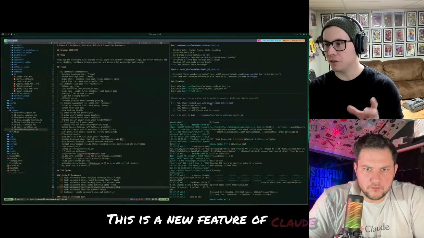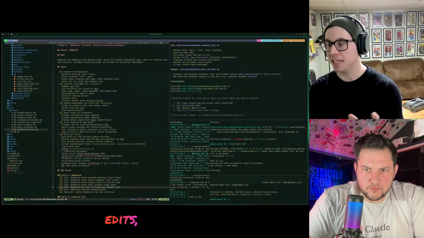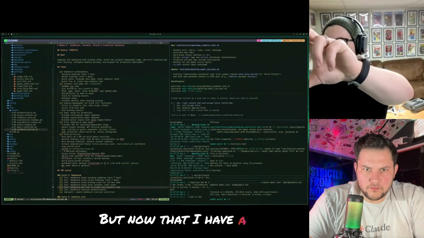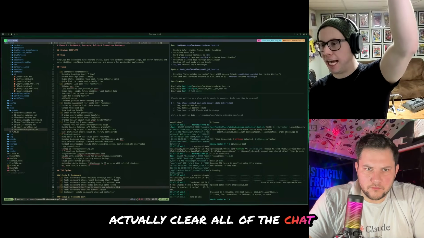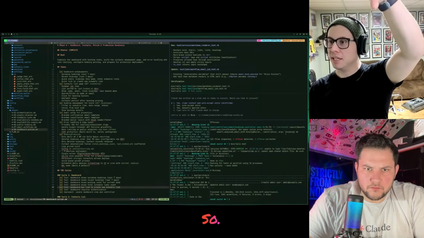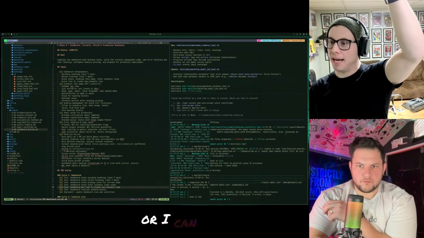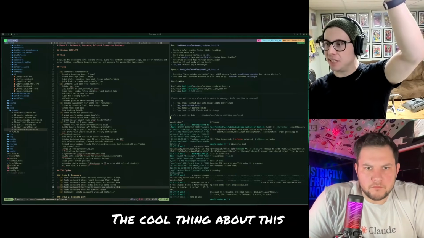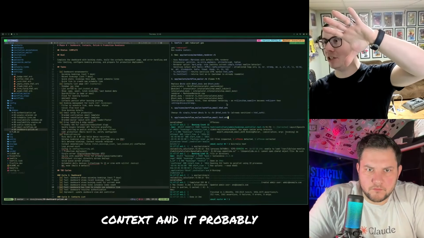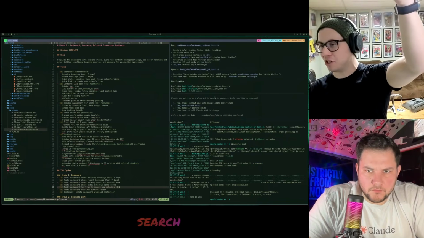This is a new feature of Claude Code. You used to just get yes, auto accept edits, and all of the planning would get stuck up in context. But now that I have a plan, I can clear all of the chat history, auto accept the edits and go forward with it. Or I can just auto accept. I think I still have a lot of context, and it probably has some context up here that I want it to keep. Otherwise, it's going to search all that again.